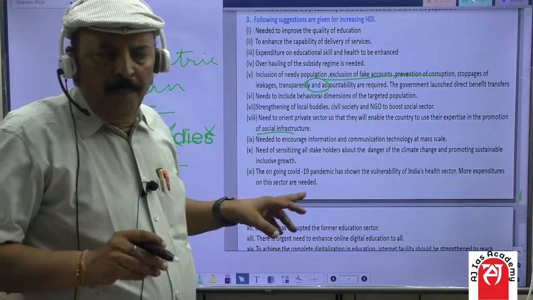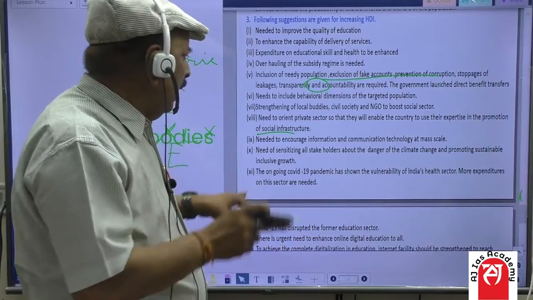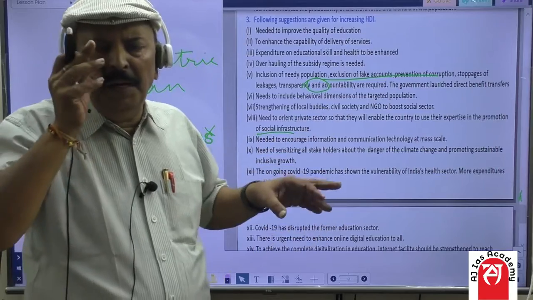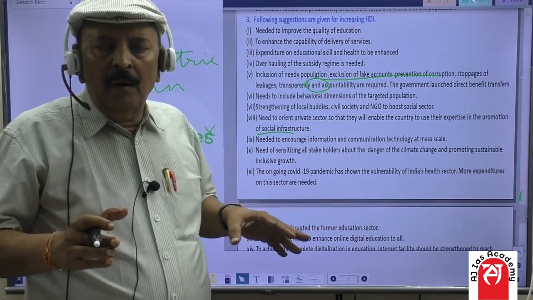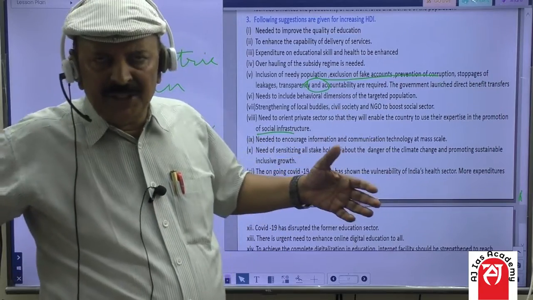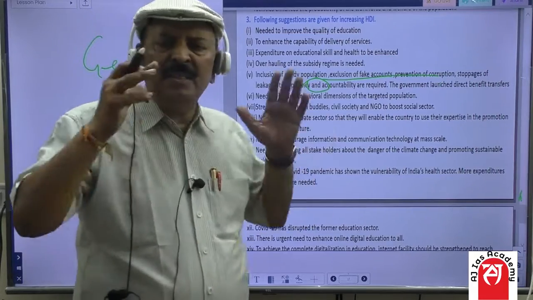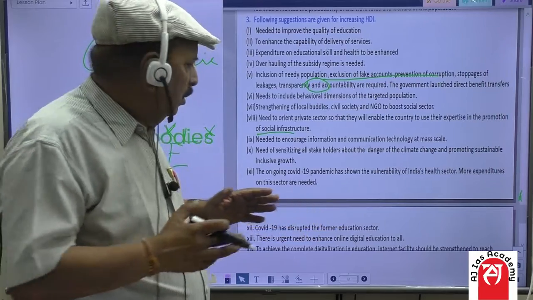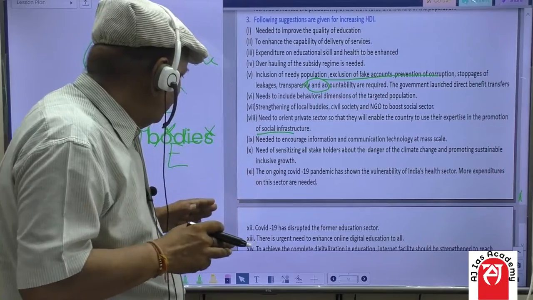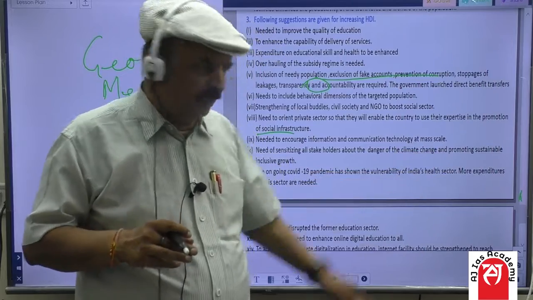We must start awareness programs, sensitize people so that they understand what kind of havoc nature will wreak upon us if there is a climatic change. So we must focus on sustainable, inclusive growth. And last but not the least, the ongoing COVID-19 pandemic has shown the vulnerability of India's health sector.